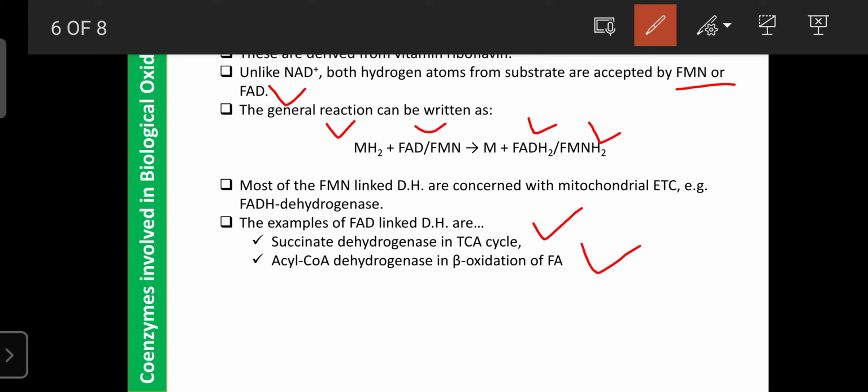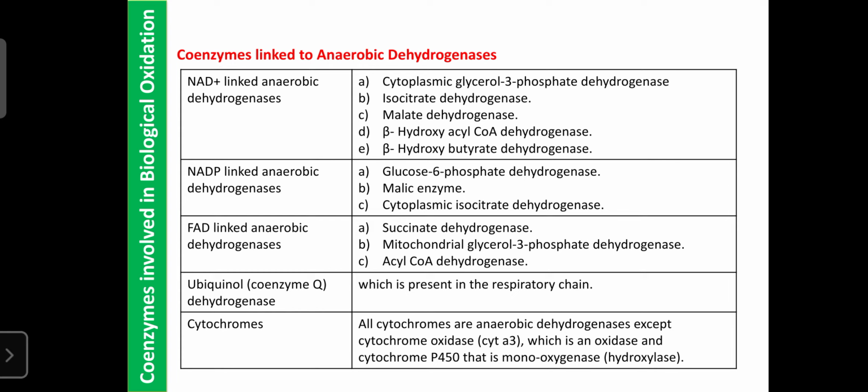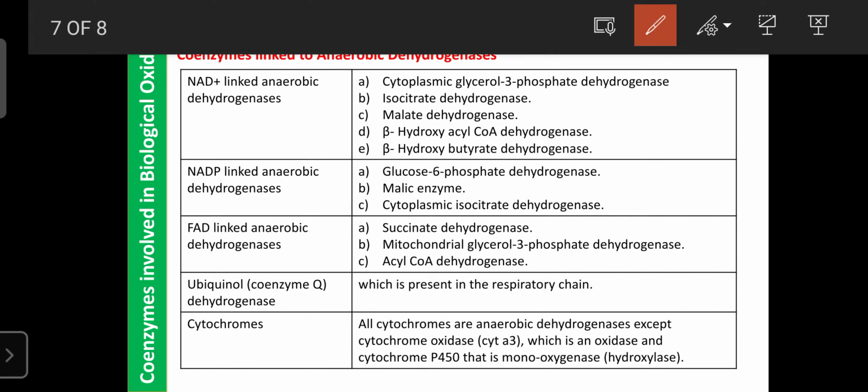Next, we can go to certain coenzymes linked to anaerobic dehydrogenase enzymes. Whatever I have discussed up to here are aerobic dehydrogenase enzymes. Now we discuss the coenzymes linked to anaerobic dehydrogenases, the NAD plus-linked anaerobic dehydrogenase enzymes. One is cytoplasmic glycerol 3 phosphate dehydrogenase.